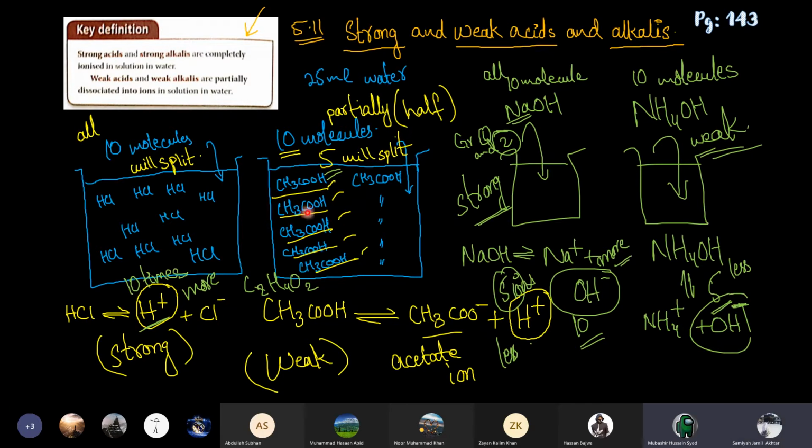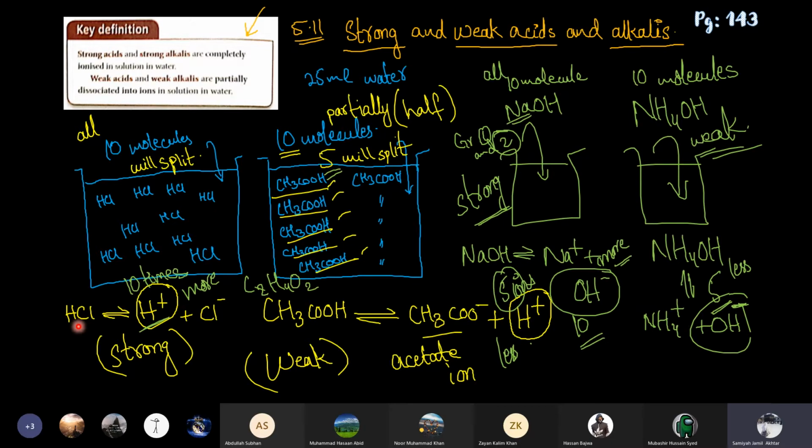Splitting of ions in HCl: for all the acids we know that they contain H positive, and when they split, they give H positive. So in the strong acid HCl, we added HCl in water. As it enters the water, it will split, because we studied that acids and alkalis both need water.